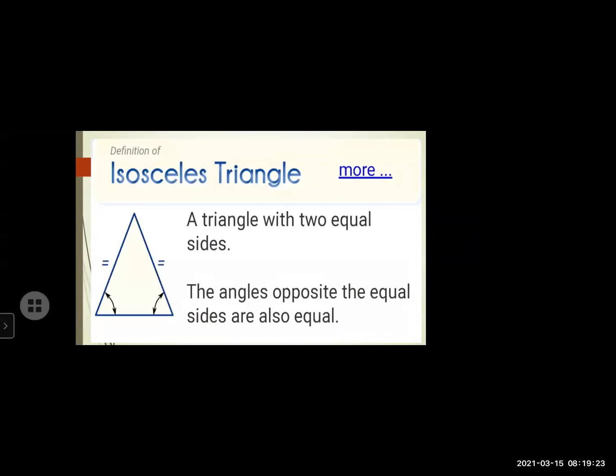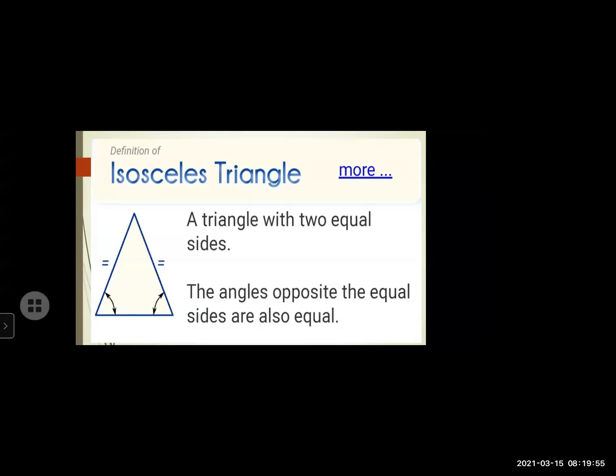A triangle with two equal sides. Here we can see very easily where there are two equal sides, those sides are equal, and also the sides where it touches the unequal side, those two angles are also equal. In equilateral triangle, three sides equal, three angles equal. In isosceles, two sides equal and two angles equal. So here we get the point what is the meaning of isosceles.